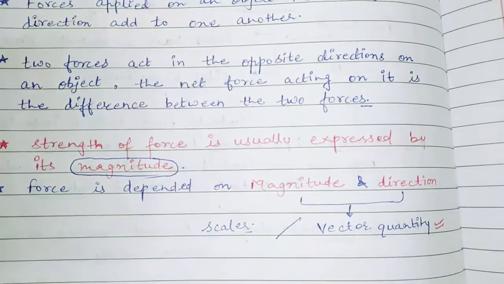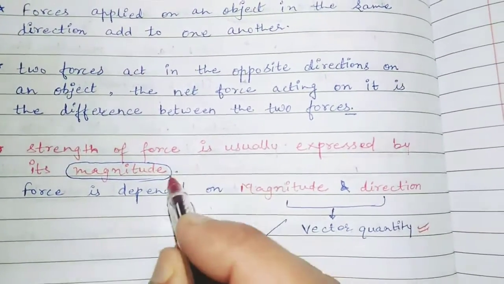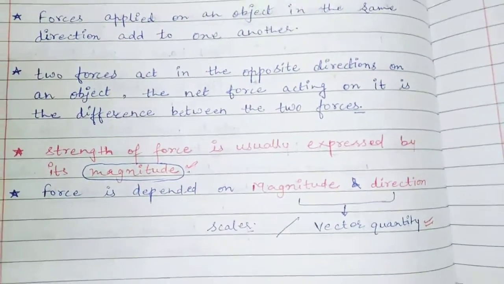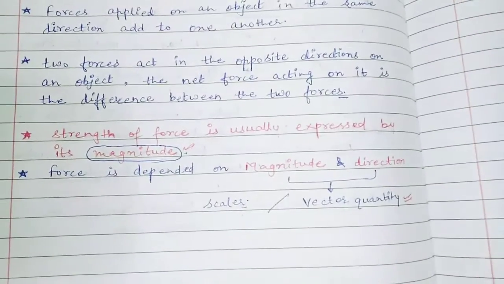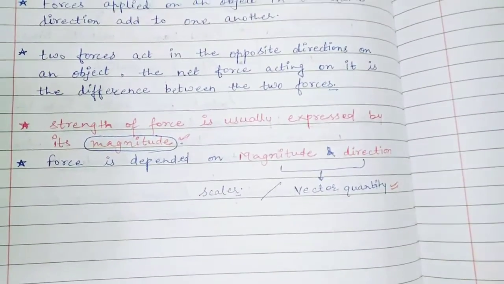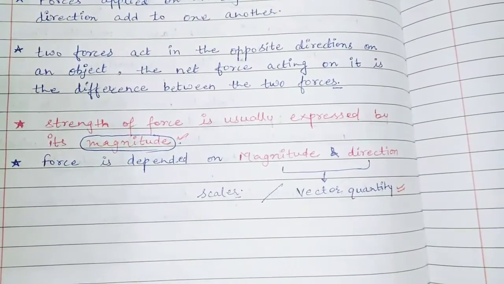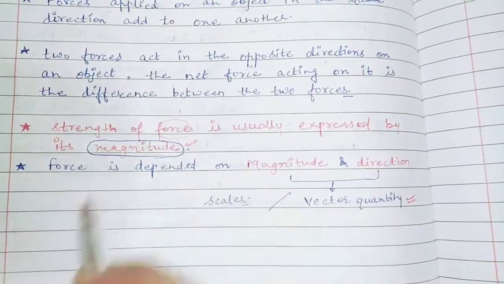Yes, student, then we will discuss the strength of the force. The strength of the force is usually expressed as magnitude, and magnitude is a kind of value. If any quantity has a value, we can say that value is the magnitude of that quantity, like force has magnitude.